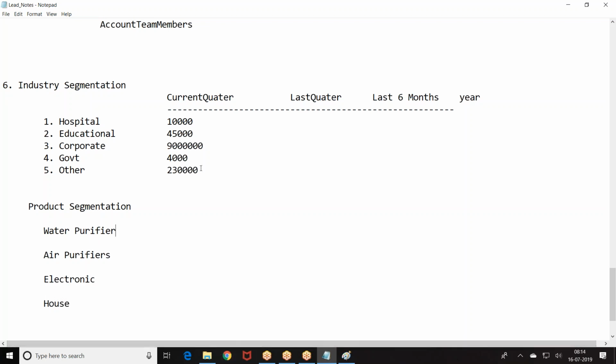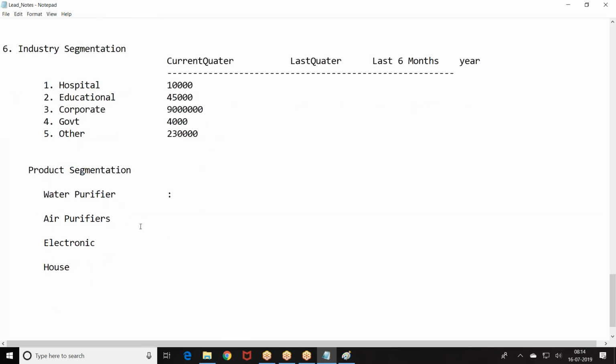So for each product family, they want to know which products this dealer is selling more: water purifiers, air purifiers, electronic gadgets, or household appliances. We have different categories there. So product family wise, they want to know which category of product family they are selling more. There is an analysis they want to make.